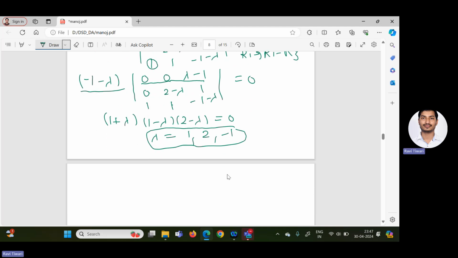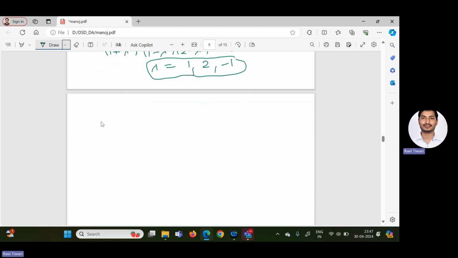So again we can calculate the eigenvector corresponding to each eigenvalue. I hope this is clear to everyone, because we are simply doing some calculation, A minus lambda I equal to 0. Sometimes you can also apply it directly, but sometimes you will get a cubic polynomial like lambda cube plus 6 lambda square plus 5 lambda plus 2. So sometimes we can face difficulty in solving that cubic polynomial.